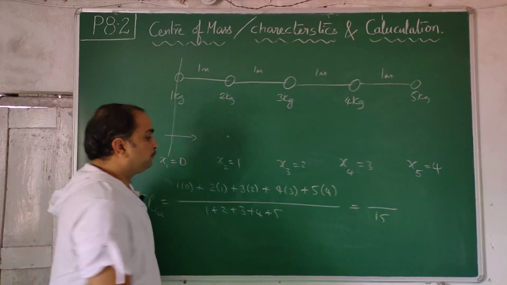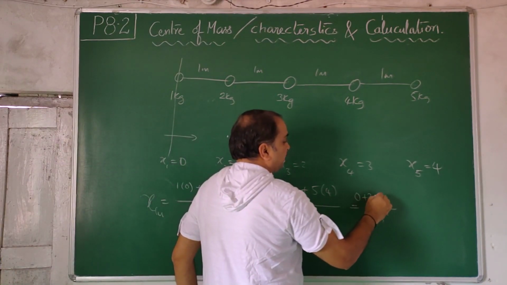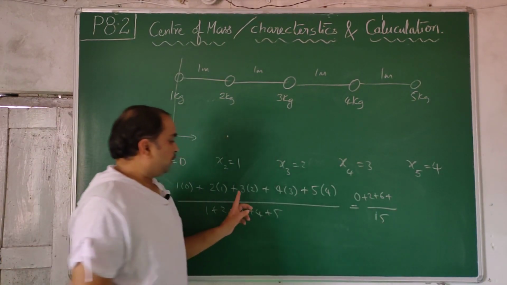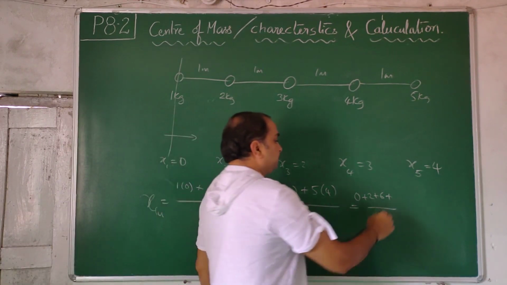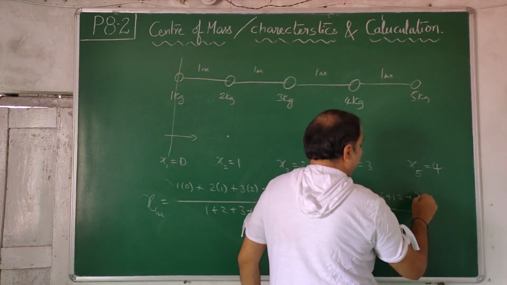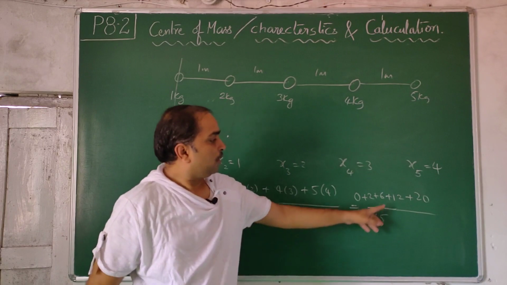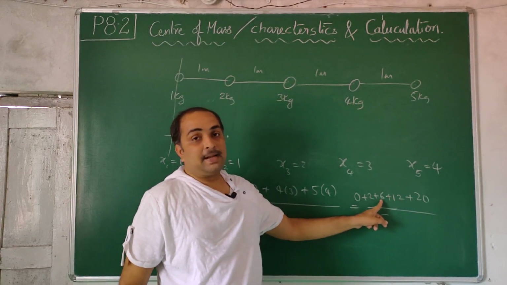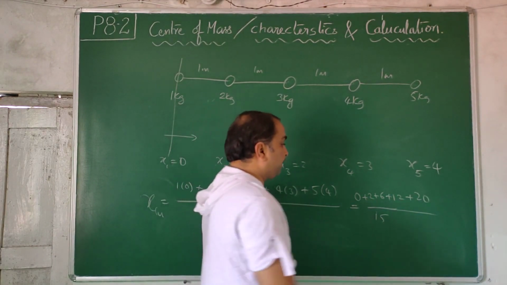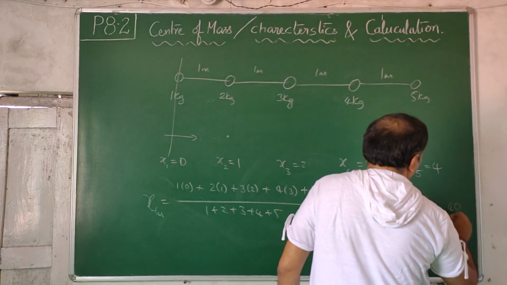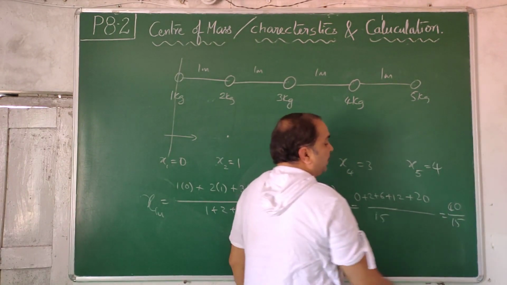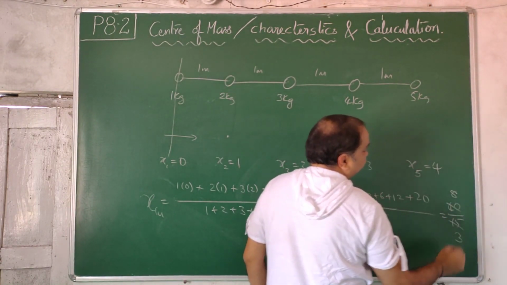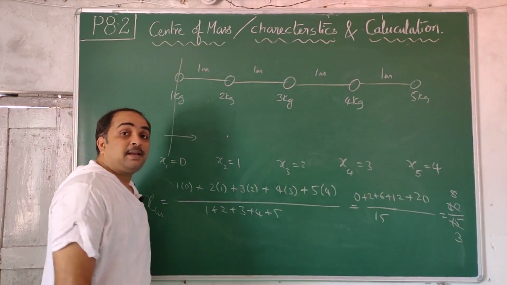0 plus 2 plus 6. 3 2s are 6. 4 3s are 12. 4 5s are 20. 12 plus 6 is 18, plus 2 is 20, 20 is 40. 40 by 15. 5 table: 5 3s are 15. So 8 by 3 meters.